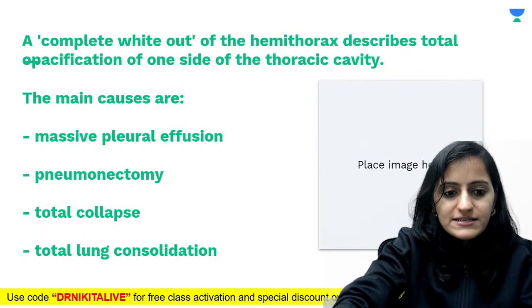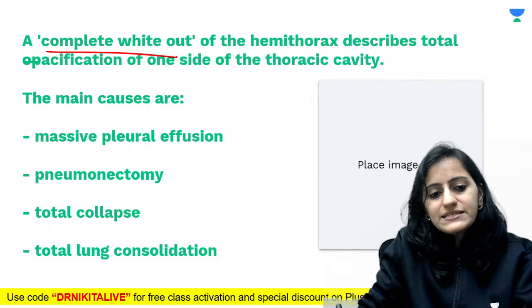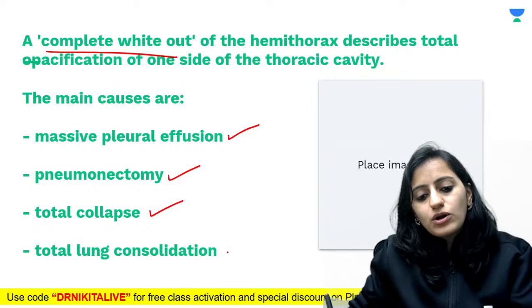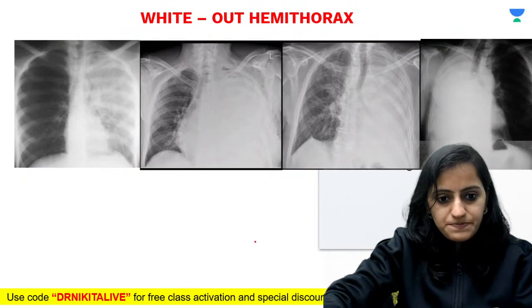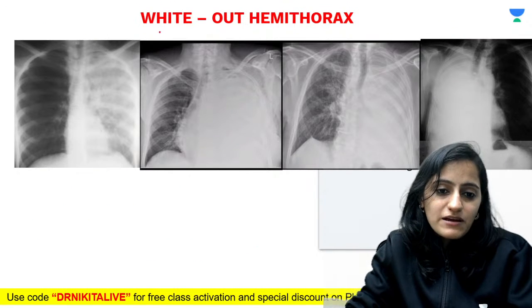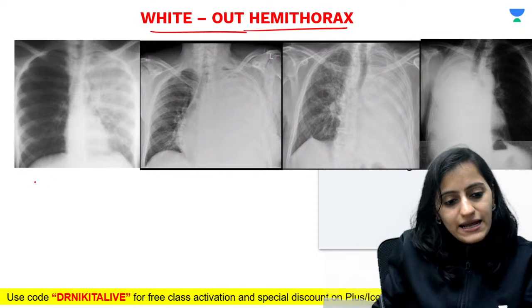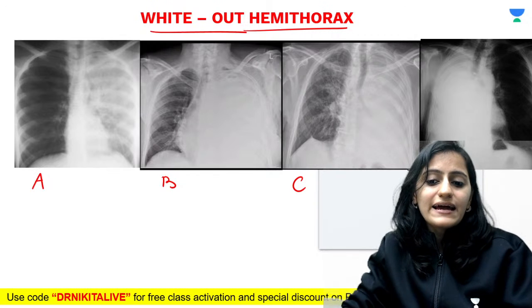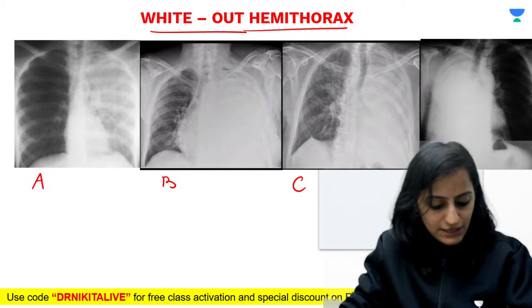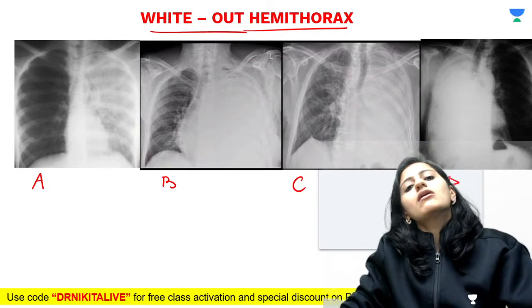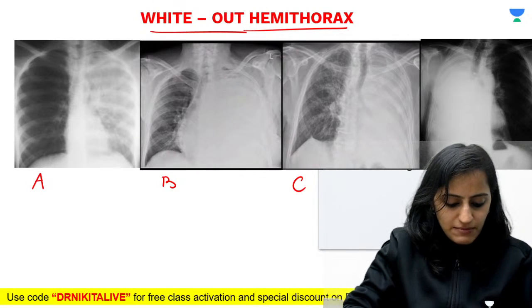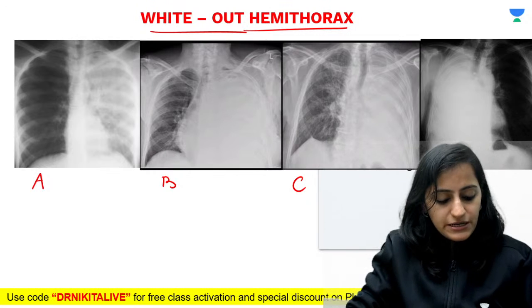So we have already discussed this. A complete whiteout causes are pleural effusion, pneumonectomy, collapse and consolidation. Now I am giving you these images and I am labeling this as A, B, C and D. And I ask you which of the following images represents pleural effusion.